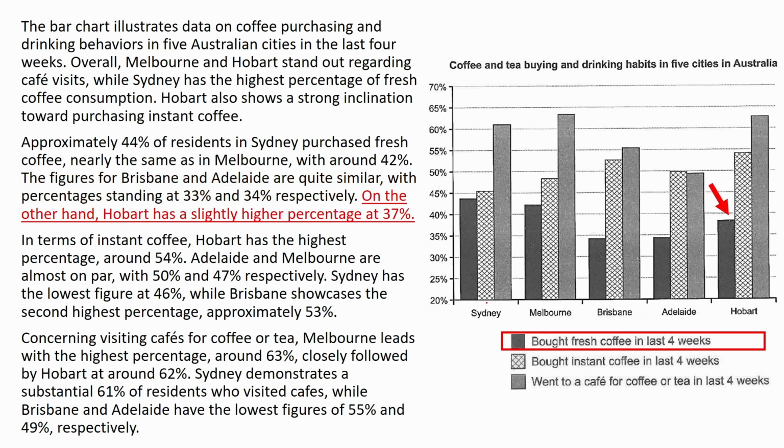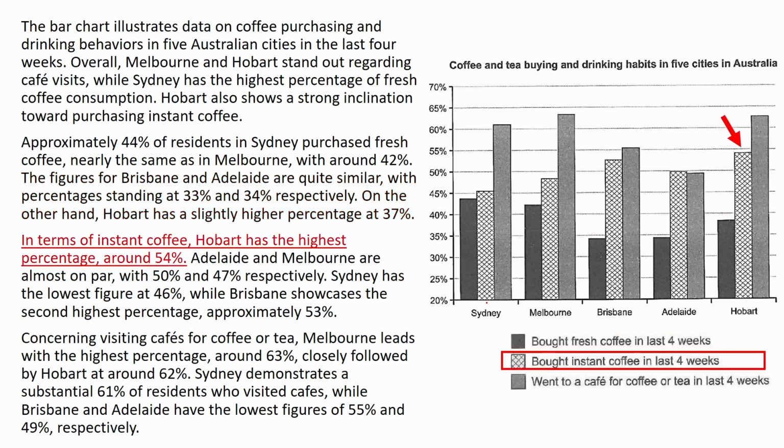Now the second category, I write it in a separate paragraph. In terms of instant coffee, Hobart has the highest percentage, around 54%. Now the second one. Adelaide and Melbourne are almost on par with 50% and 47% respectively. And now Sydney. Sydney has the lowest figure at 46%. And now Brisbane, the last one. While Brisbane showcases the second highest percentage, approximately 53%.